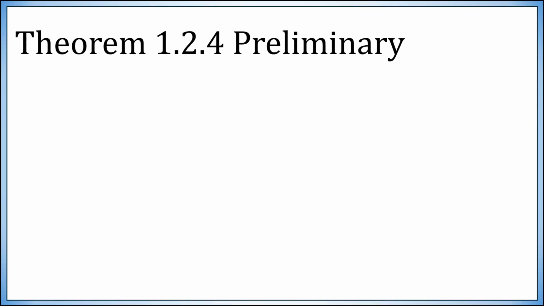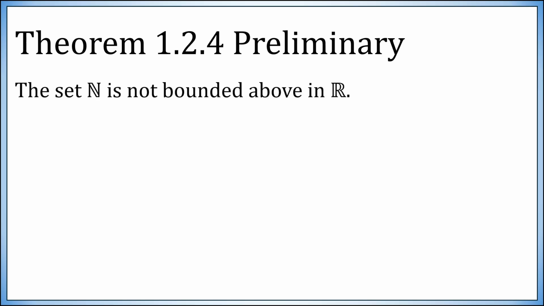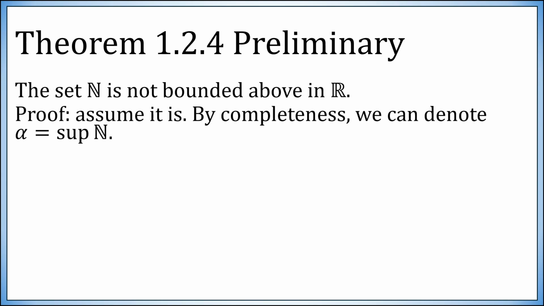Here we are, theorem 1.2.4. We're going to set it up a little bit before getting to the actual statement that appears in the text. The set of natural numbers is not bounded above. This is pretty intuitively obvious. If you start listing out 1, 2, 3, 4, 5, and so forth, you tend to not think of it as being bounded above. But actually proving it can be tricky to beginning students.